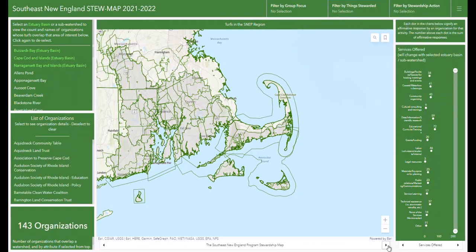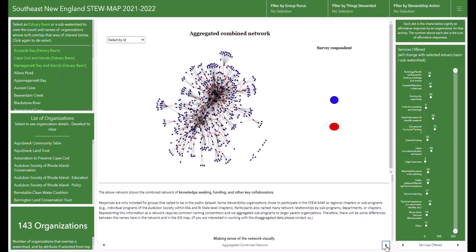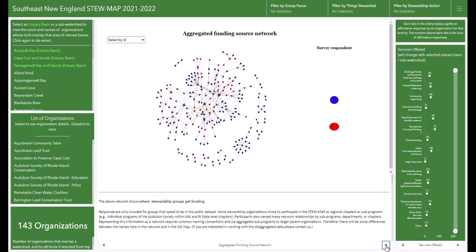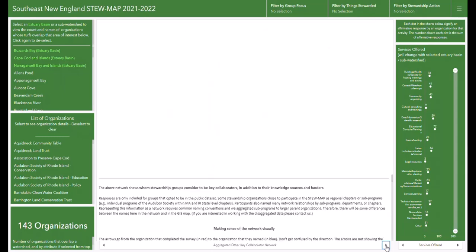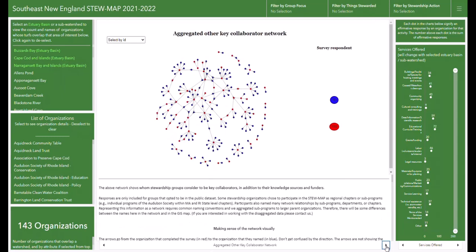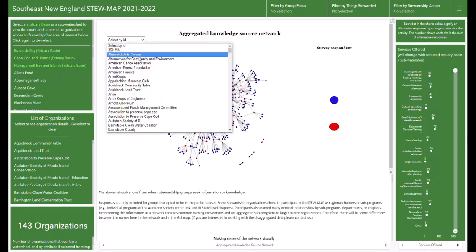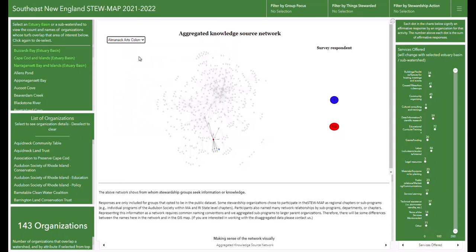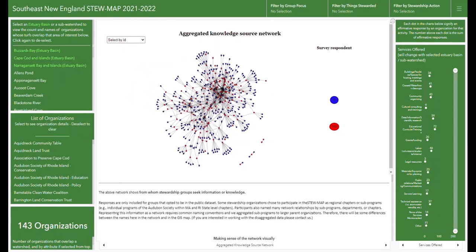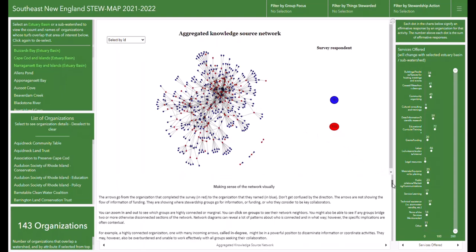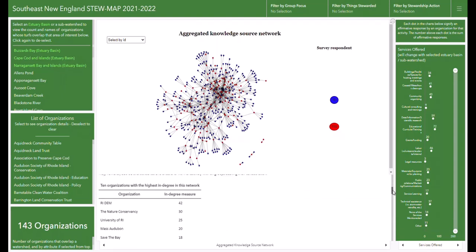In addition to the map, the end user will find tabs along the bottom of the dashboard which can be used to display 4 network diagrams which have been compiled to illustrate network connections. These network diagrams are also interactive using the Select by ID button on the top left or clicking on the diagram nodes. Below each of the diagrams are explanations on how to interpret them, along with additional metrics.